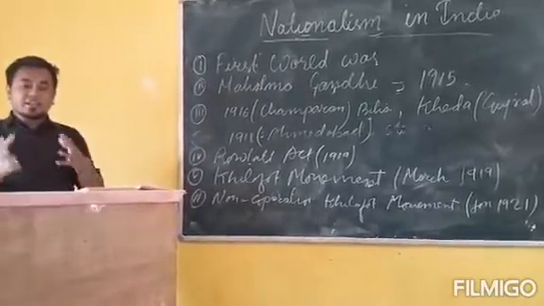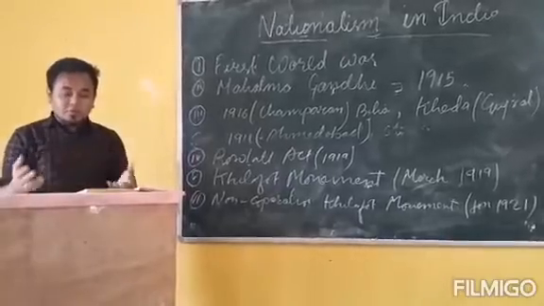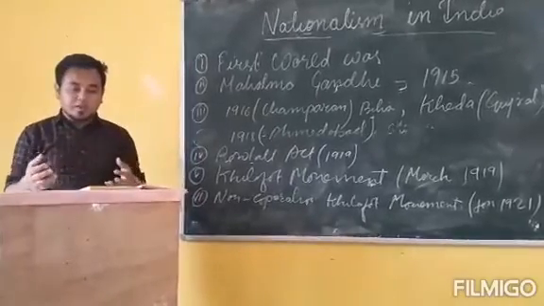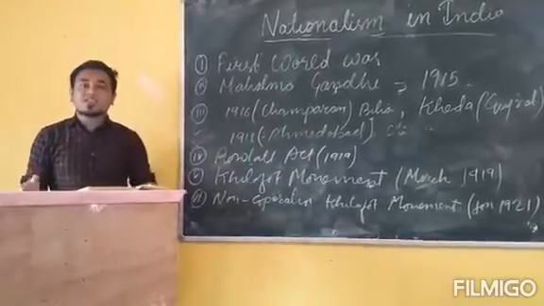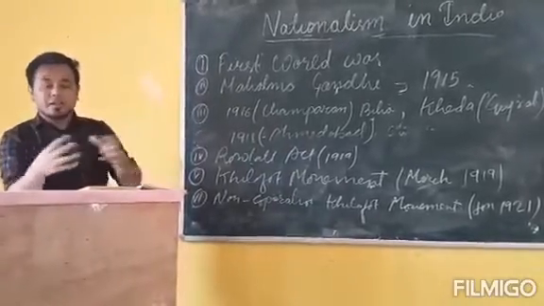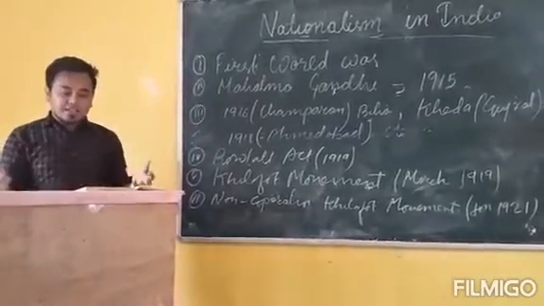They started discussing with Mahatma Gandhi a new national movement against the British. Gandhiji also saw this as an opportunity to unite Hindus and Muslims, and together they started a national movement.